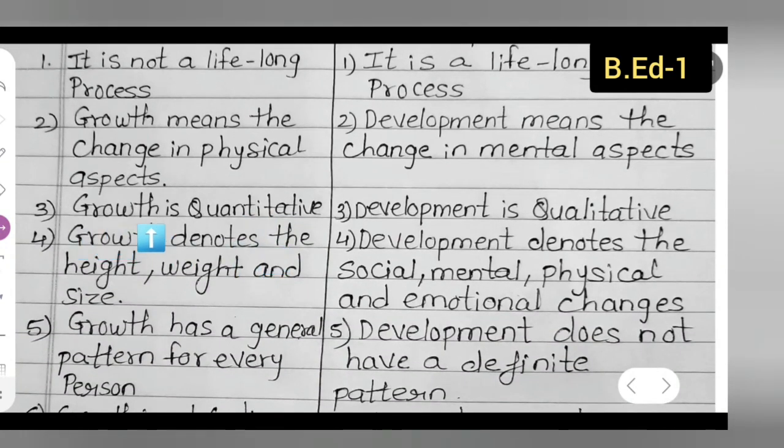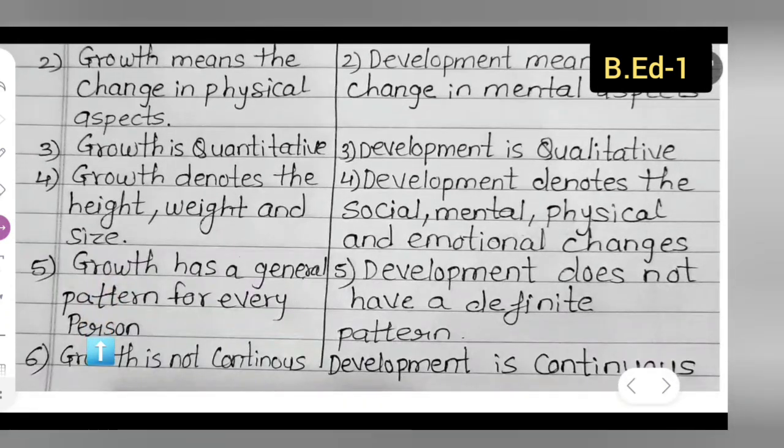Third point is growth is quantitative, whereas development is qualitative. Fourth point is growth denotes the height, weight and size, whereas development denotes the social, mental, physical and emotional changes. Fifth point, growth has a general pattern for every person, whereas development does not have a definite pattern.